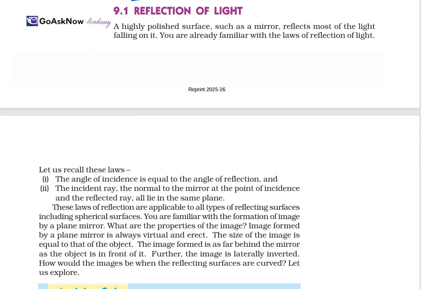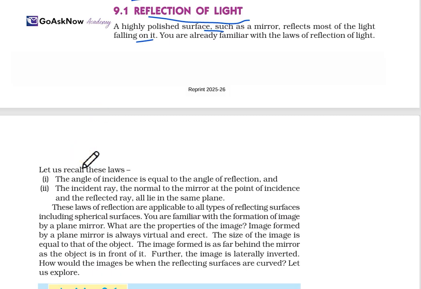So let's start with the reflection of light. A highly polished surface, such as a mirror, reflects most of the light falling on it. You are already familiar with the laws of reflection, which we have already studied.